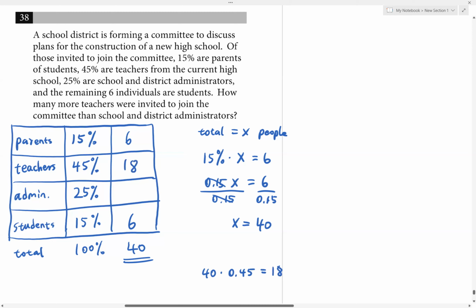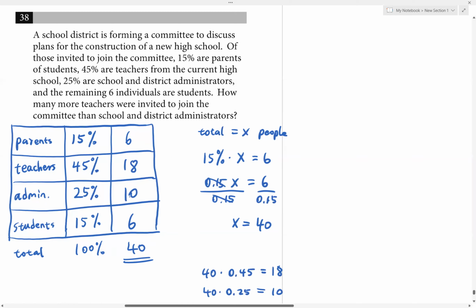So 18 teachers. How many administrators? Well, 40 times 0.25 is 10. You can just use a calculator to solve this. So now we can fill in the blanks: 6 parents, 18 teachers, 10 administrators.